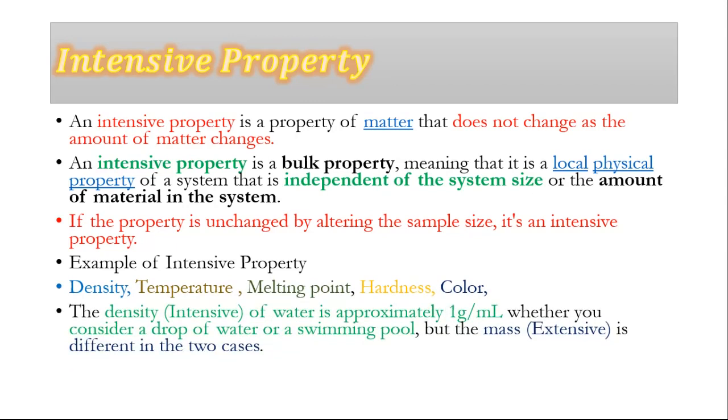The density, which is an intensive property of matter, is approximately equal to 1 gram per mL, whether you consider a drop of water or a swimming pool. But the mass, which is an extensive property, is different in both cases.